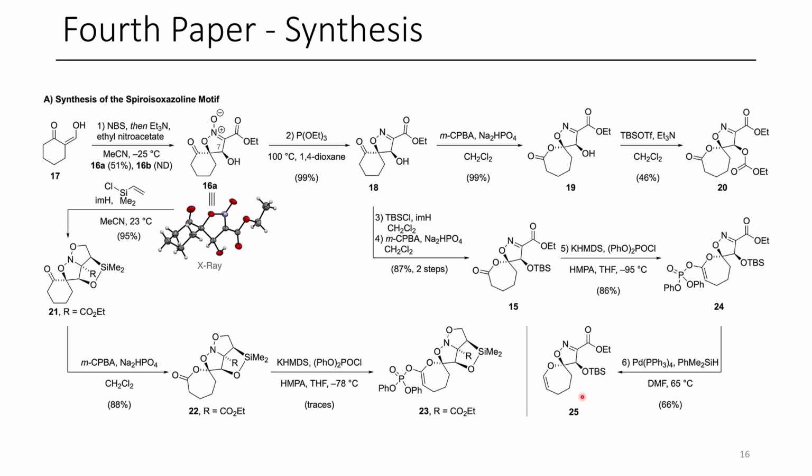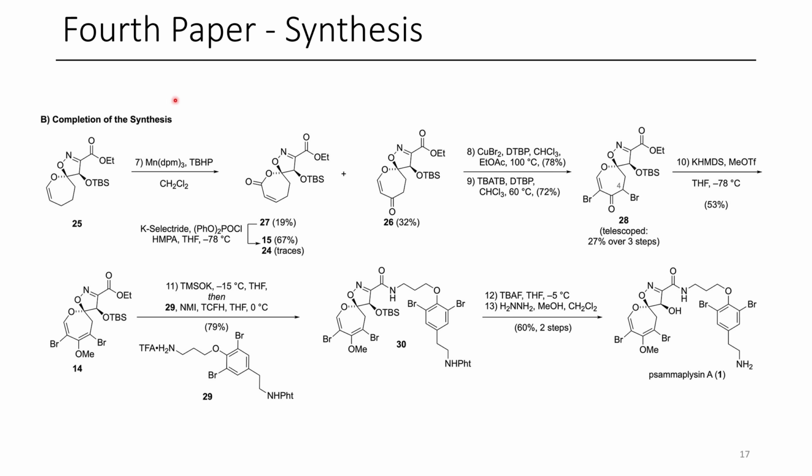This is the key building block that they needed moving forward. So once they have compound 25, they screen several different oxidants in the presence of different transition metal catalysts, and they get this lactone as well as this vinylogous lactone 26. So lactone 27 wasn't the desired product. They wanted vinylogous lactone 26.